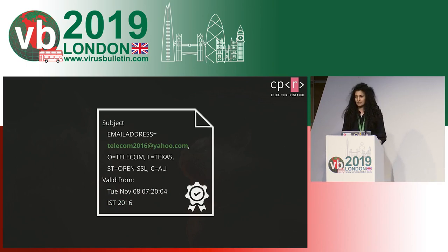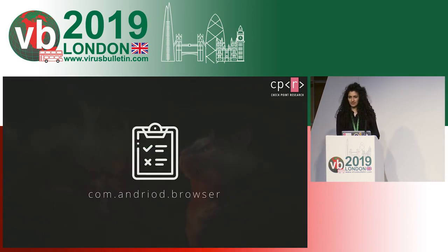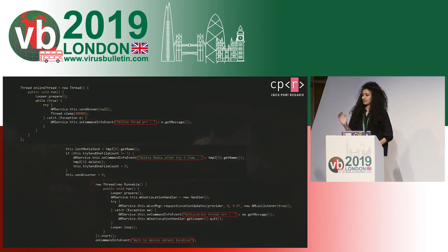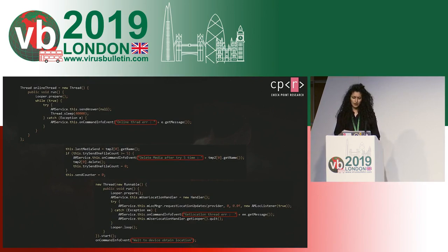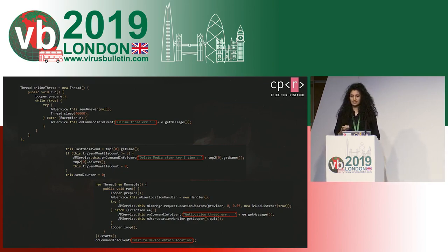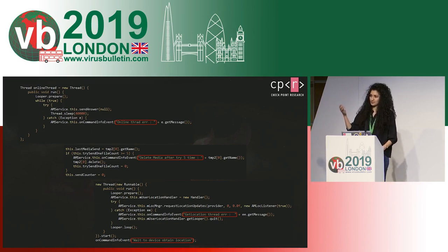And lastly, I used a lot of the spelling mistakes and typos and grammatical mistakes that were found in the app. So it wasn't only the package name, the "Andriod" instead of Android, that was misspelled. All over the code, there were strings and comments that had a lot of weird syntax, a lot of grammatical mistakes, a lot of typos that could help me, first off, to understand that whoever developed this code is probably not a native English speaker. But second of all, that I can use those unique instances to hunt for more samples that mention the same